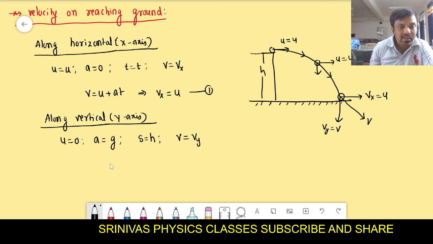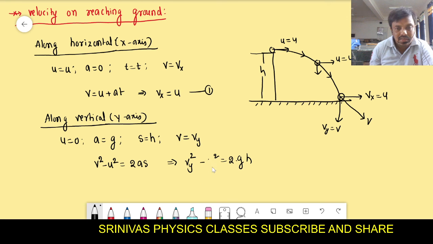Then we can take v square minus u square is equal to 2as. We will use this. V square is Vy square, minus u square, which is 0, equals 2 into a, which is g, into s, which is h.